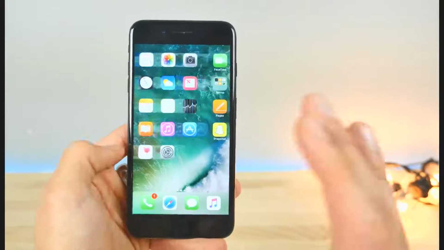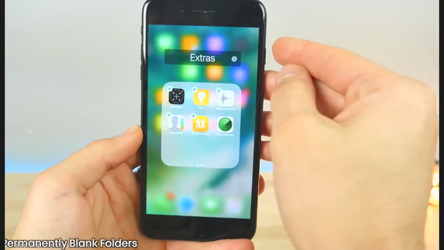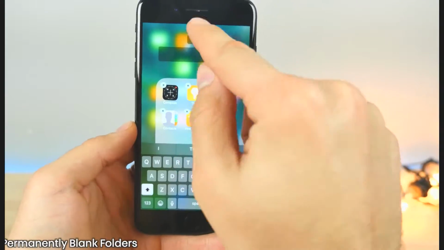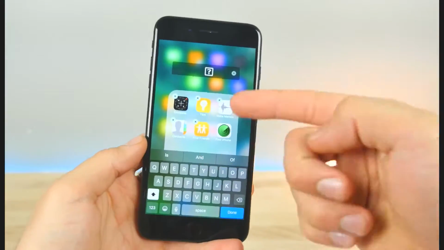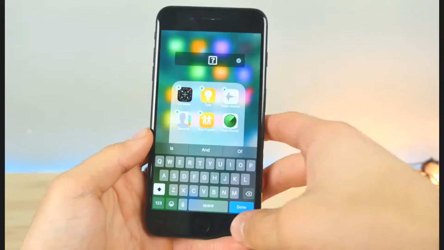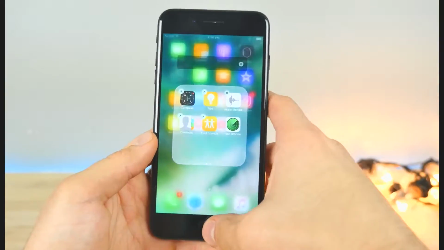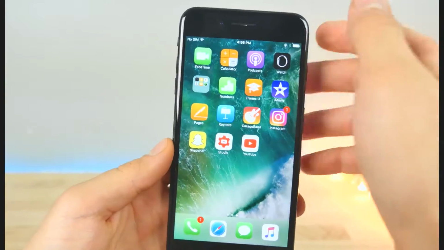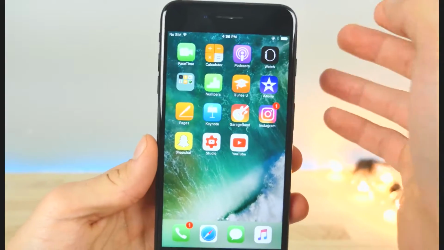So I just wanted to add this little one in here. How to create blank folder names. So if you don't want a name in a folder, you can do the first method, but if you restart your iPhone, it does go away and you have to repeat it. This way is permanent. So there's some text you can add inside of it that'll allow it to keep it